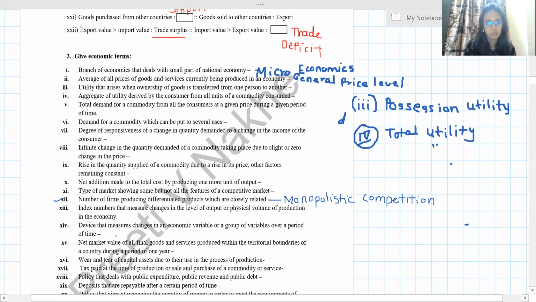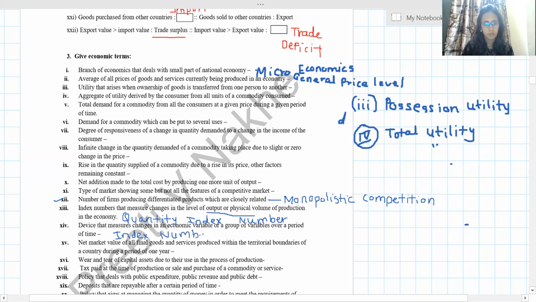I'm going very slow. Index number that measures changes in the level of output. See, they are talking about quantity, physical volume. We call it quantity index number. Do you remember price, value, quantity, index number? These are the types of index number. Okay. Next, device that measures changes in an economic variable or group of variables over a period of time. Answer is index number.